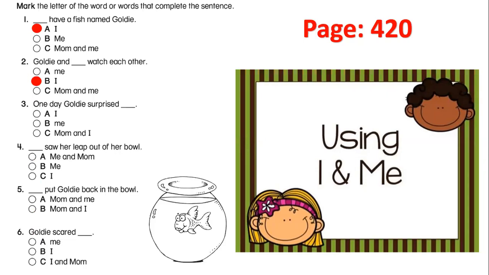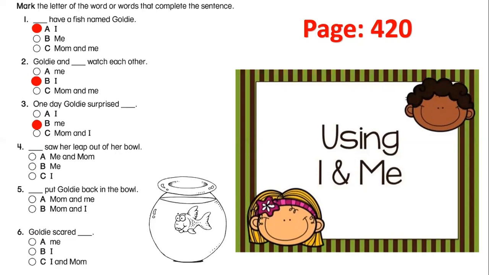Number 3. One day Goldie surprised I or me or mom and I. It comes at the end of the sentence and after the verb. Great job. Me. One day Goldie surprised me.